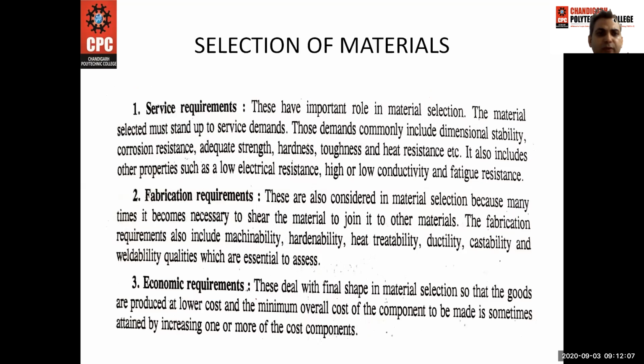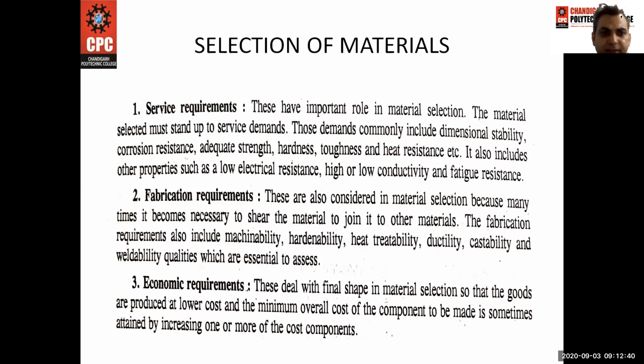So service requirement. These have important role in material selection. The material selected must stand up to service demands. Those demands commonly include dimensional stability, corrosion resistance, adequate strength, hardness, toughness, and heat resistance. It also includes other properties such as low electrical resistance, high or low conductivity, and fatigue resistance.